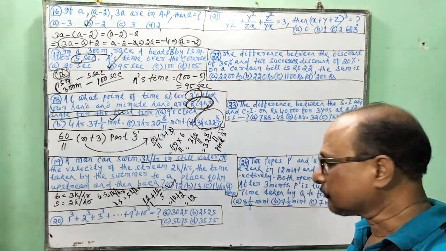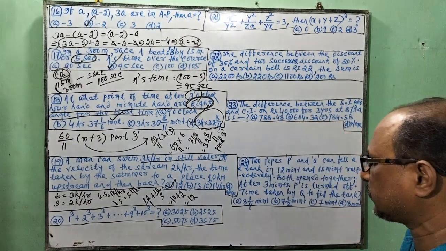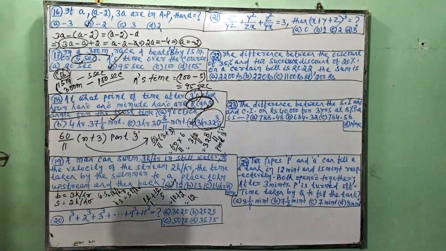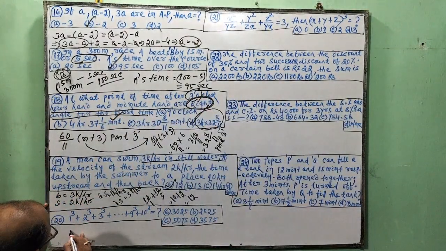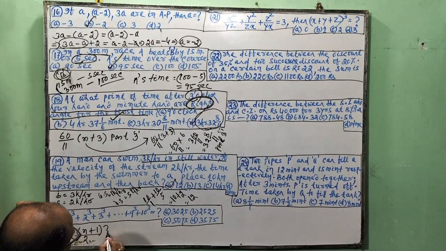Number 20. If 1 cube plus 2 cube plus 3 cube up to 9 cube and 10 cube, it is a very simple question. The formula is also simple: n into n plus 1 by 2, whole square.